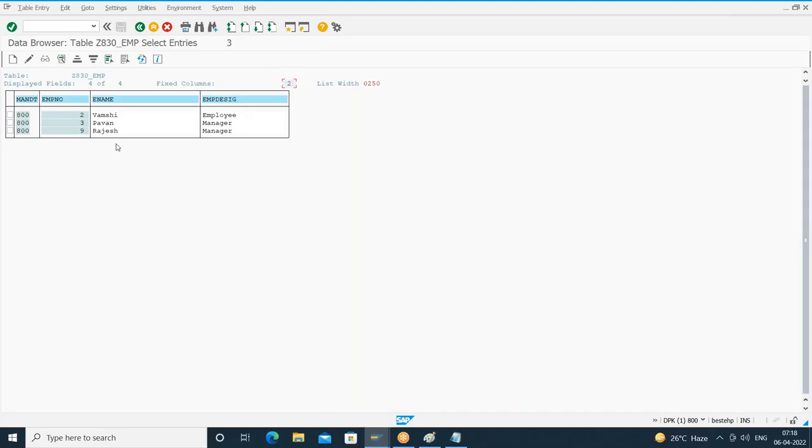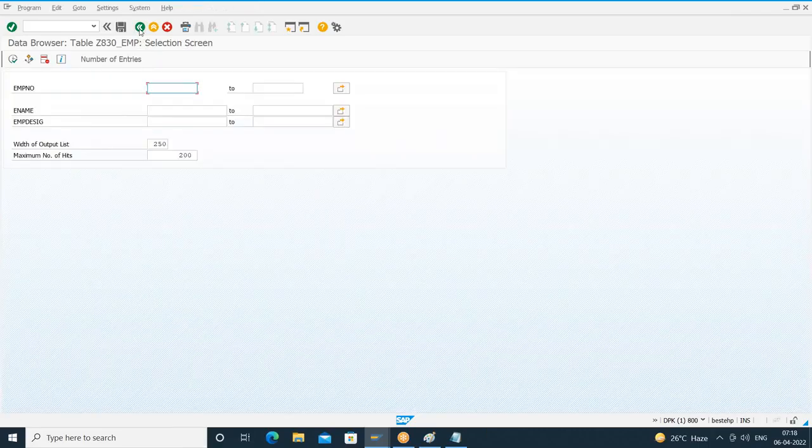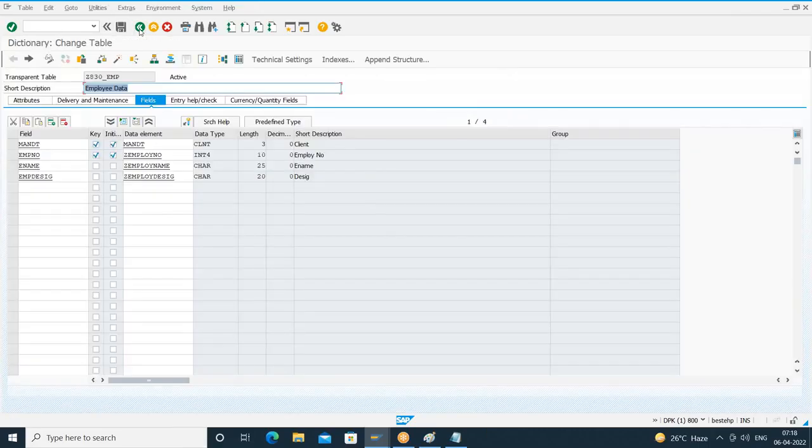So what is the summary? In client dependent tables, you will have a minimum of two primary key fields. If you make only MANDT, the client field, as primary key, the table is of no use. I can maintain only one record for the whole table, which is not appropriate. So we are done with table creation by using data elements and domains. Any questions?